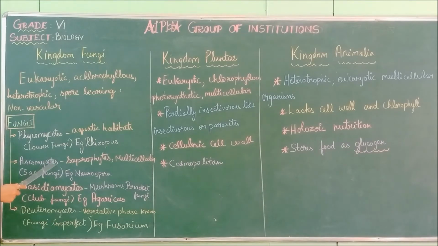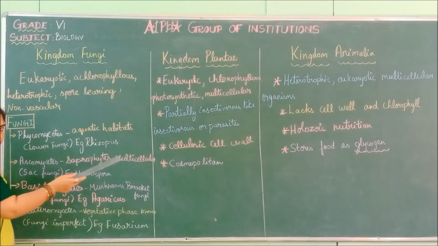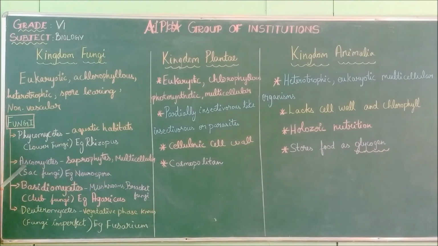These ascomycetes are also known as sac fungi. It is another name for ascomycetes. Example, Neurospora. For ascomycetes, example, Neurospora. These ascomycetes are saprophytes and they are multicellular. Ascomycetes is also called sac fungi. Example, Neurospora. Then the third is the Basidiomycetes.